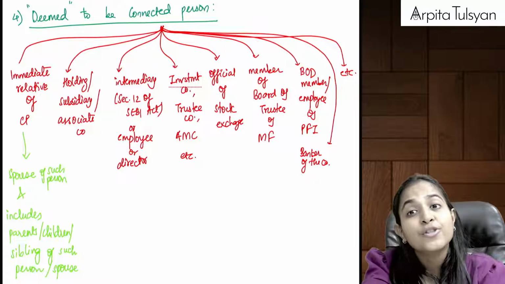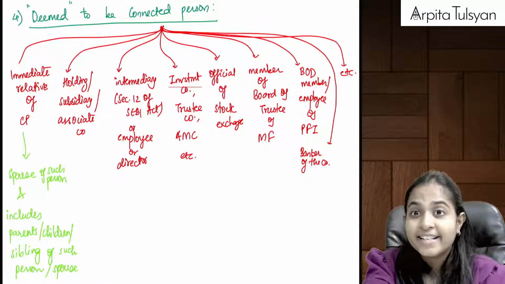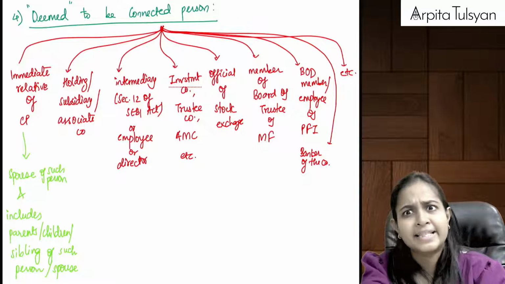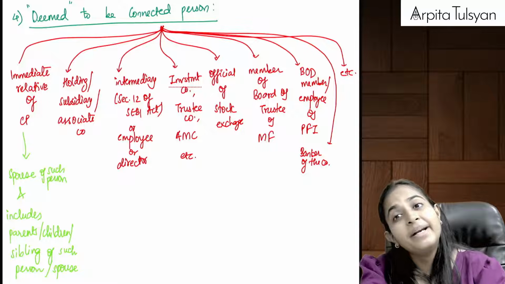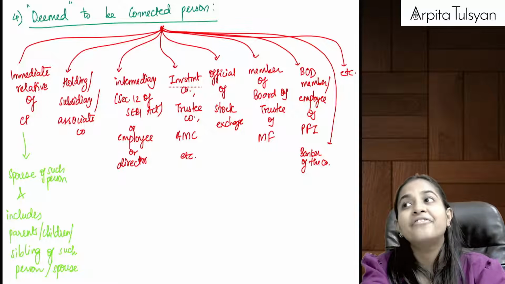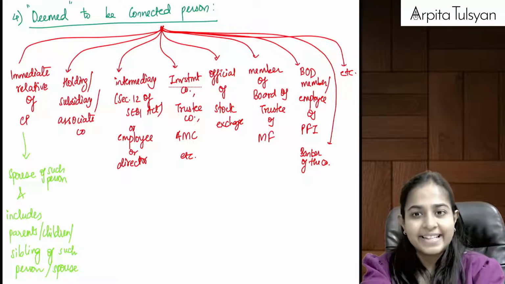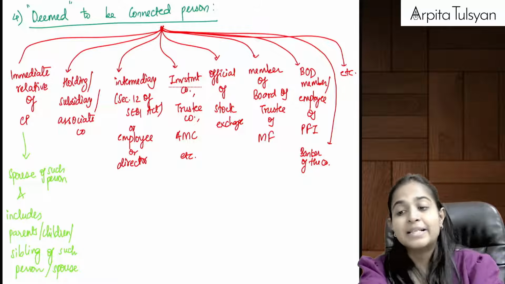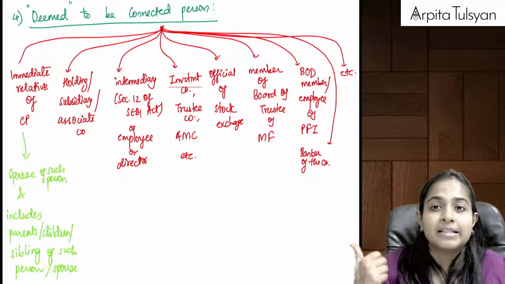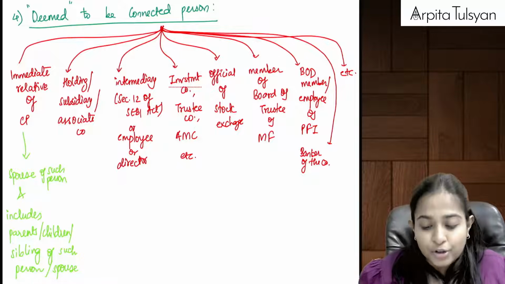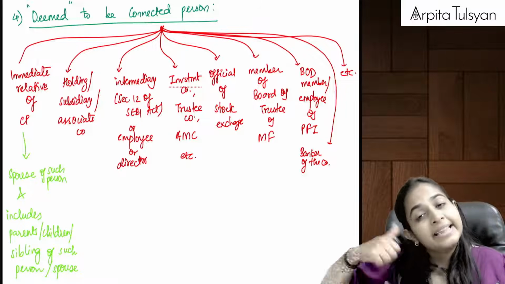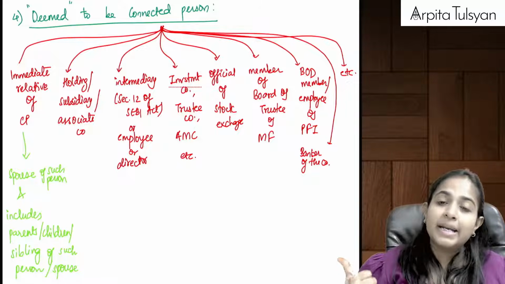Then officials of stock exchange where my securities are listed, officials of NSE, BSE, let's say for example, even they will be deemed to be connected person, and if they are also doing trading, then even they will be considered as insider. Similarly, my company is having some dealings with a public financial institution, with a banker, etc. Then even that banker will be considered as a deemed to be connected person.